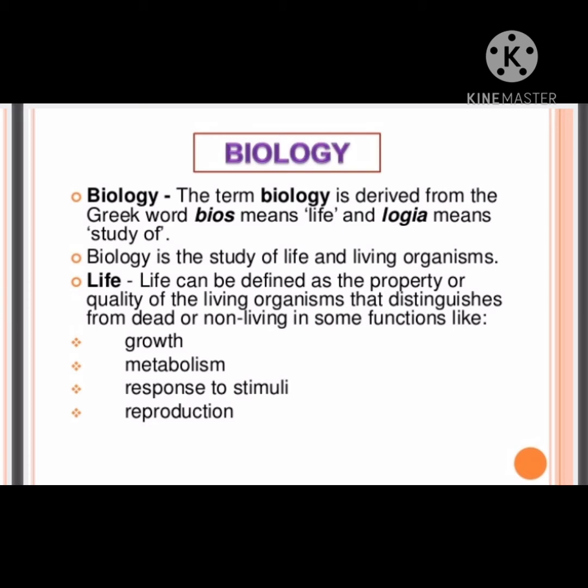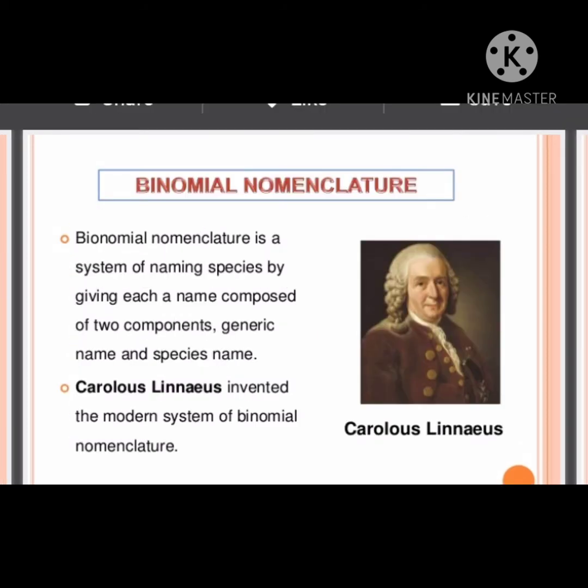So, in connection with this chapter, classification, we have to study one term, nomenclature. What is nomenclature? Nomenclature means the process of giving or naming a correct scientific name to an organism. Because the organisms around us are identified by their own distinct names. The names are therefore essential for identification of a particular organism. Okay, naming is very essential if you have to identify any particular plant or animal. First of all, we are asking the name of that plant or name of that animal.